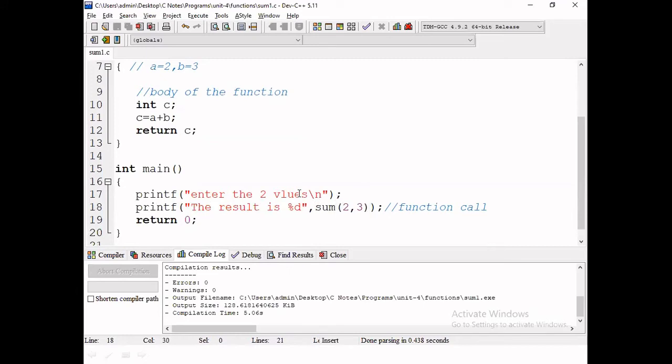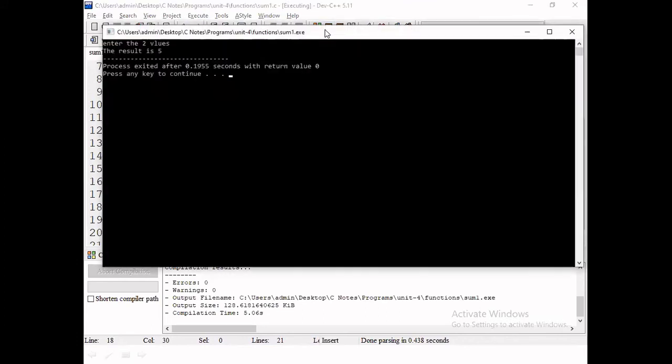It returns the integer. Then what is our expectation? Output will be: enter two values. The result is 5.